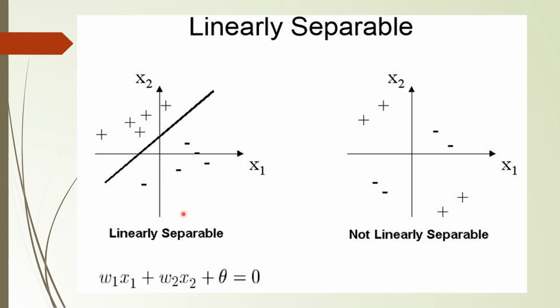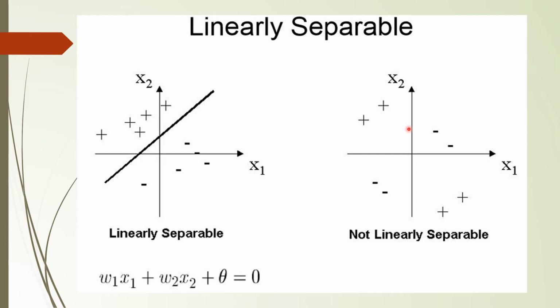So this type of data is termed as linearly separable data. But if you look at the second diagram, you can see that the plus and minus points are scattered around. So we cannot make a single line to separate the plus and minus points. If you plot a line here, 2 plus points are here and 2 plus points are here.